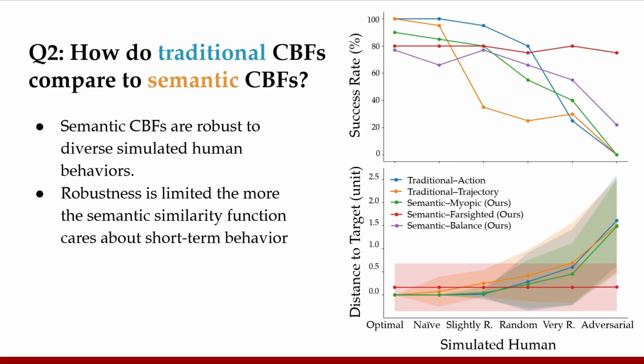By contrast, a semantic control barrier function that optimizes with respect to the goal description, regardless of nominal narration, demonstrates more robust performance. However, this performance is limited the more the optimization cares about the semantic outcome of the nominal policy in the short term.